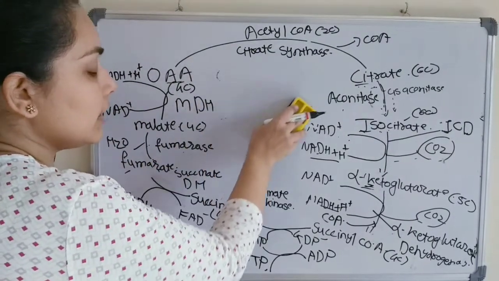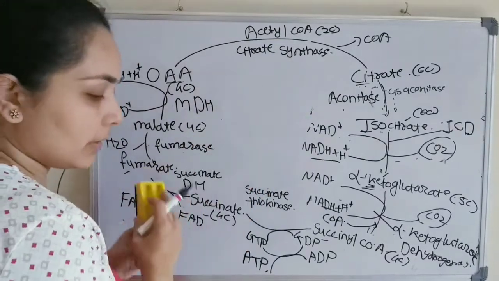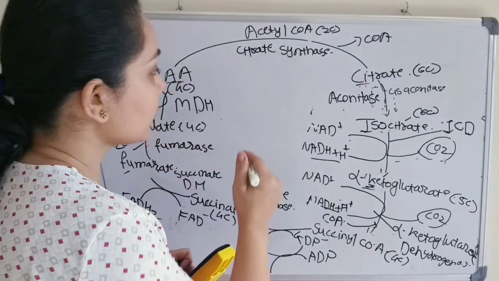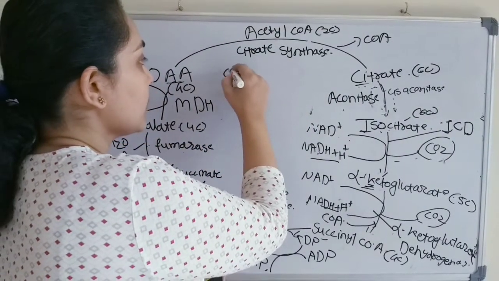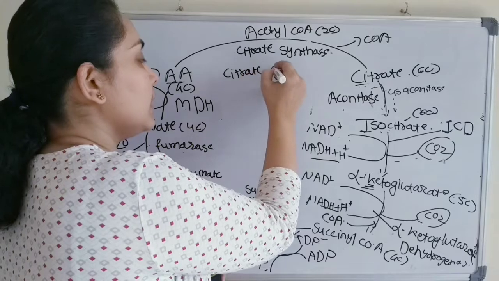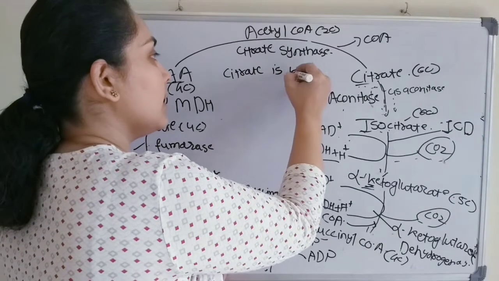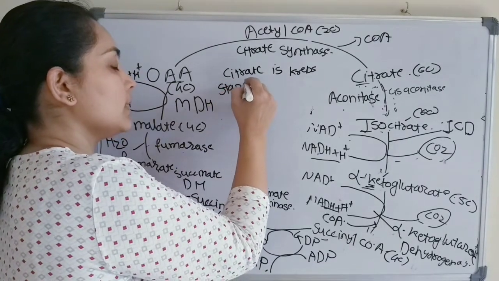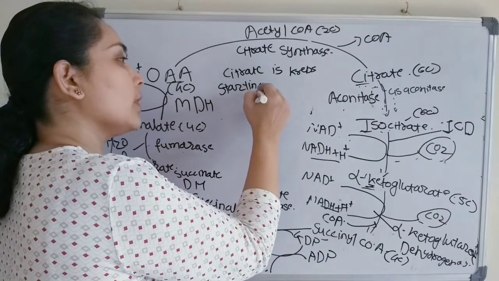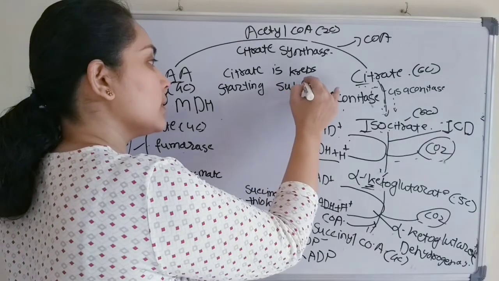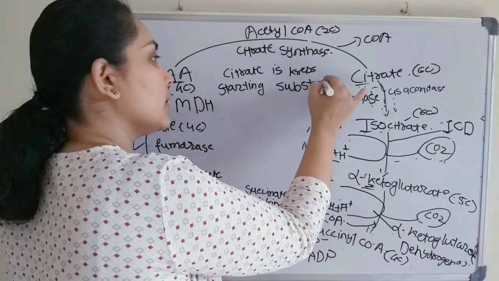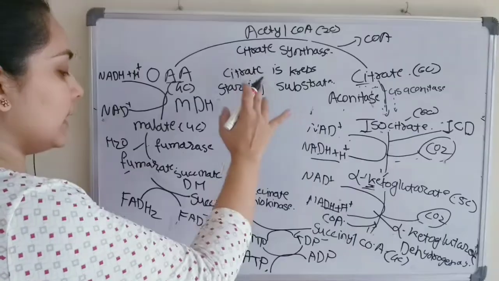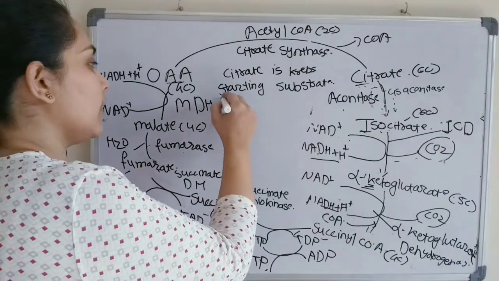Or there is one more mnemonic: citrate is Krebs starting substrate for making oxaloacetate.